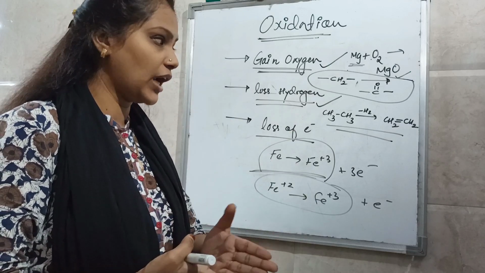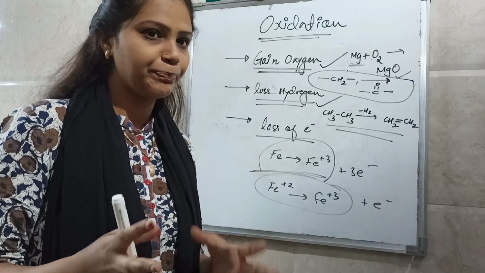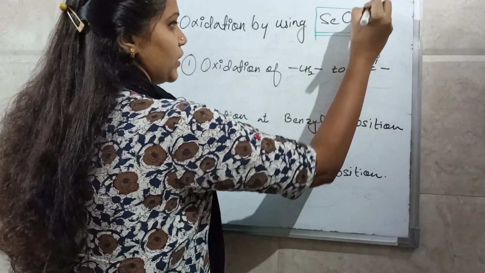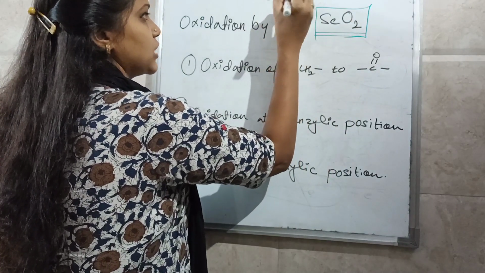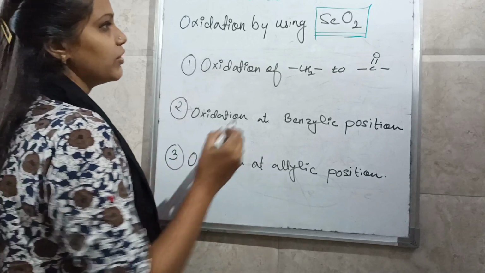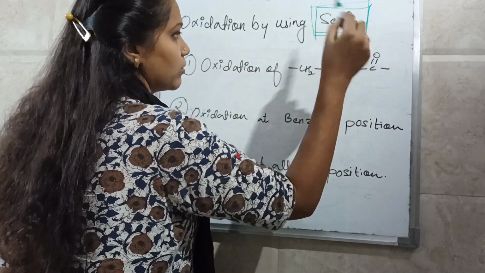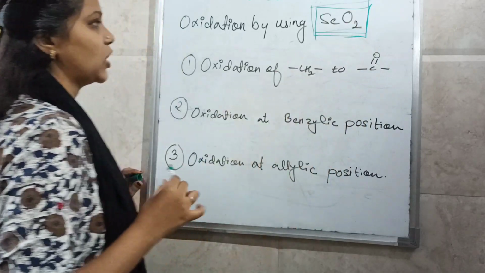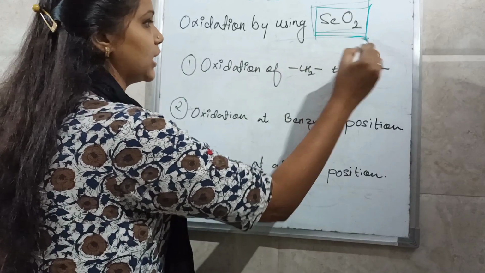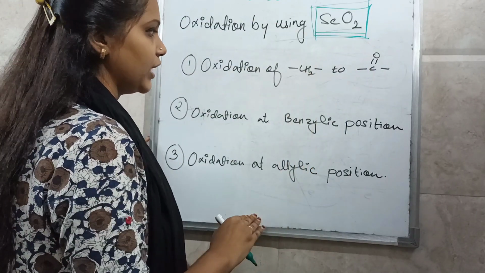So today we will start with the oxidation of organic compounds by using selenium oxide. The first reagent for oxidation is selenium dioxide. Okay, this is the structure of selenium dioxide. So our first reagent for today's lecture, or for the oxidation series, is selenium dioxide. We will see oxidation of organic molecules by using selenium oxide. Selenium oxide oxidizes in three ways.